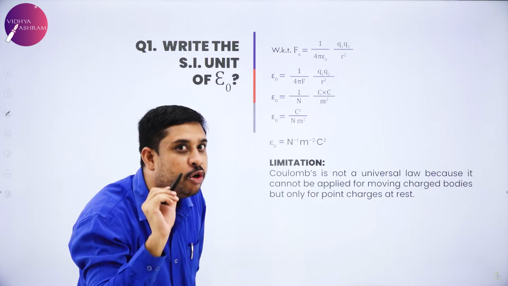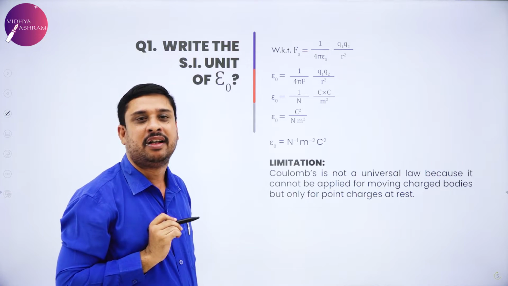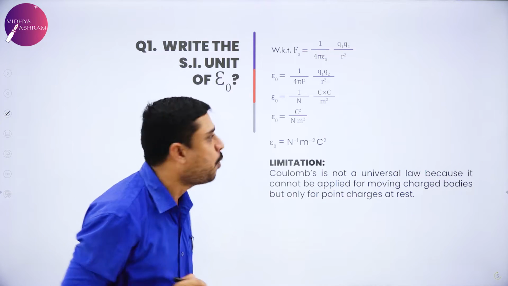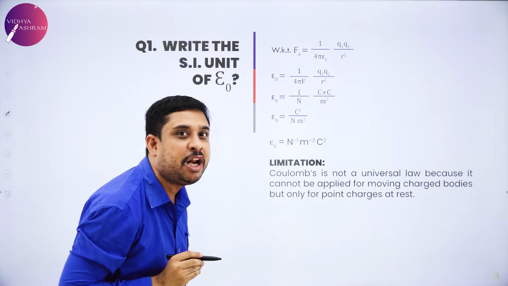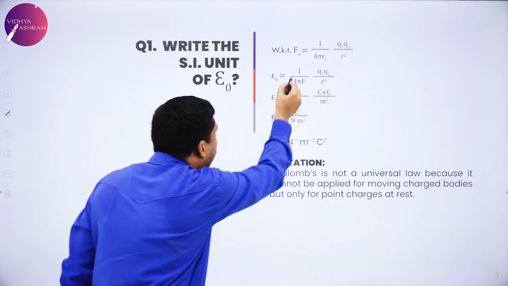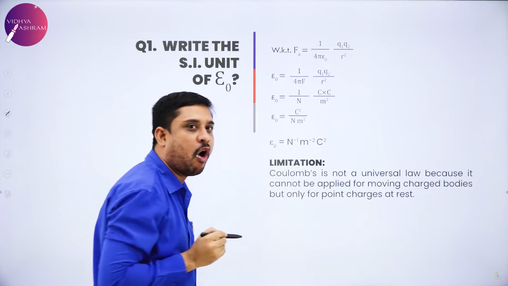Now I want the unit of epsilon naught. I rearrange that equation. So epsilon naught goes to the numerator on the left hand side and force comes to the denominator.